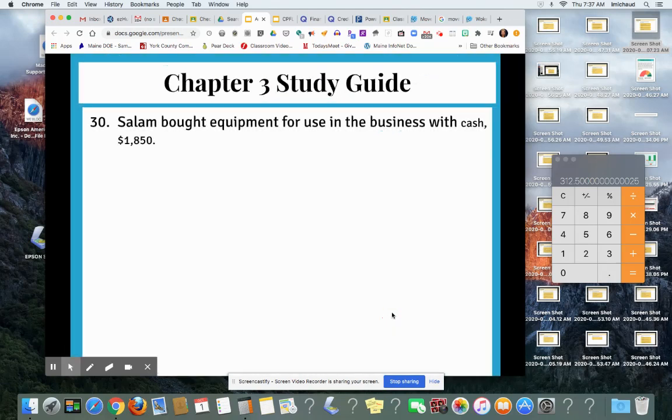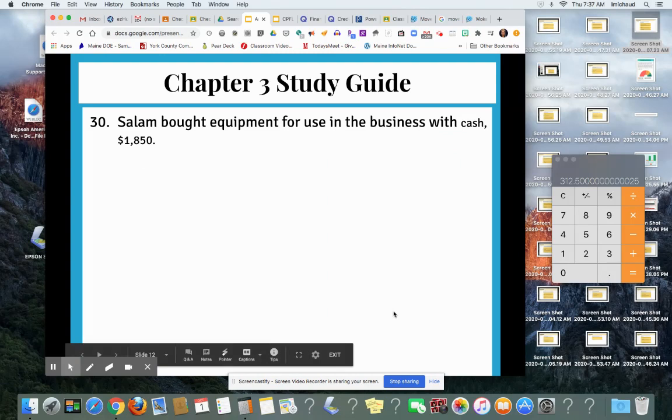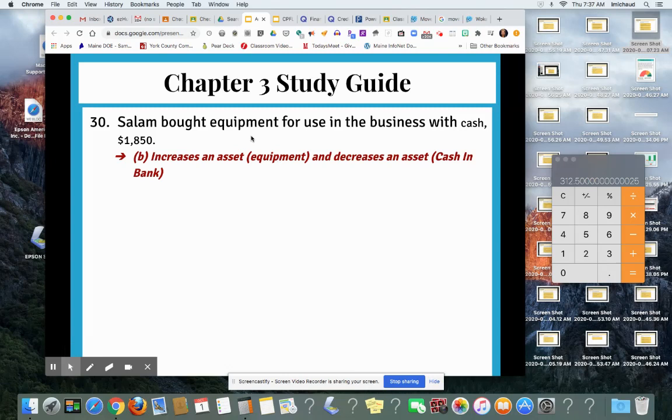Here's the transaction for number 30. Salam bought equipment for use in the business with cash of $1,850. So you increase the asset of equipment because the business has more equipment than it did before, but it also decreases an asset because you paid with cash, so the business has less cash in bank.